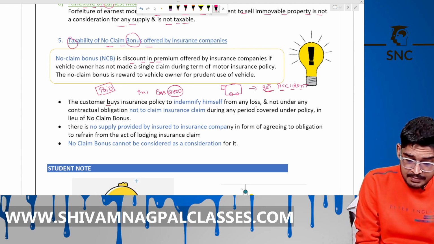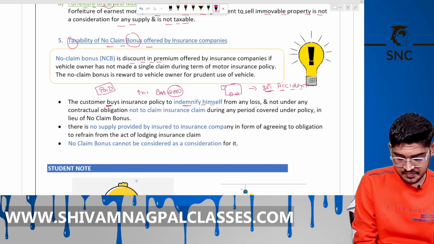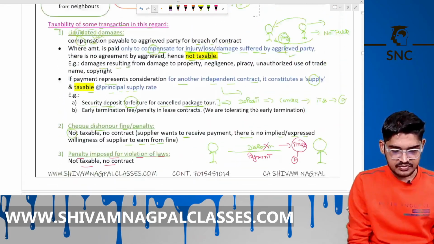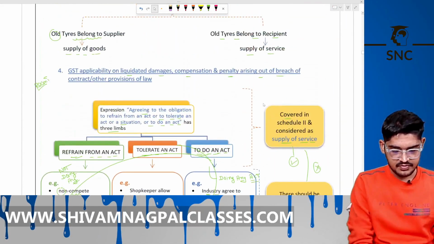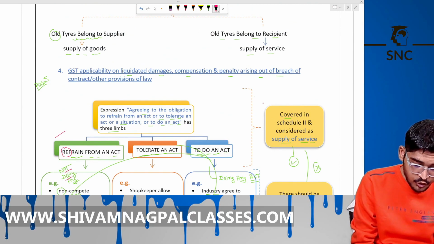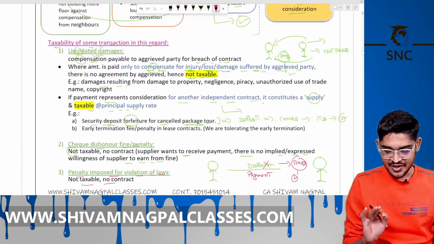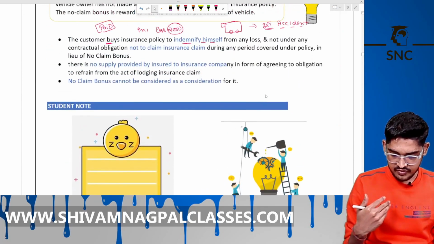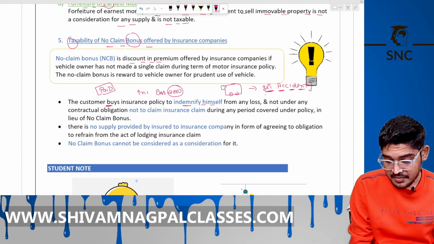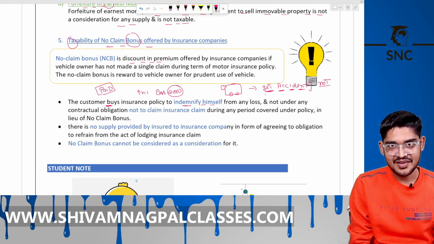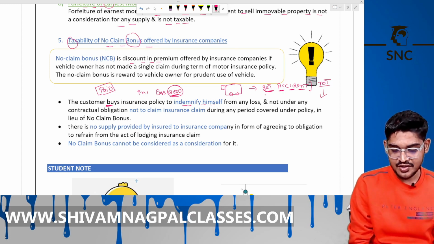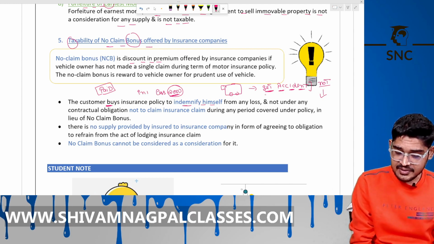Now the customer buys the insurance policy to indemnify himself. Now they are saying that this is refraining from an act, means not doing any act. You do not get any accident, you keep your car safe. Not doing anything is supply, and in consideration you are getting that bonus. So now the question arises whether it is supply or not.